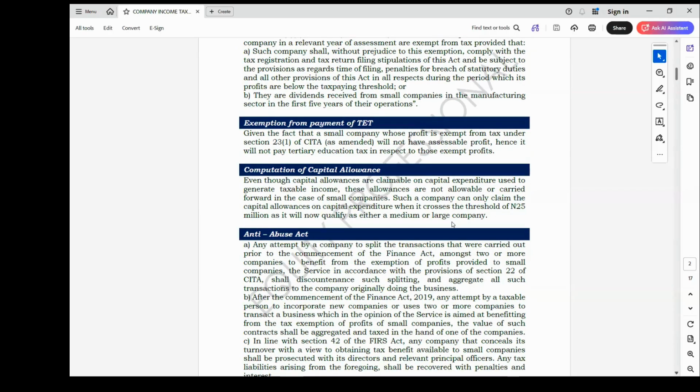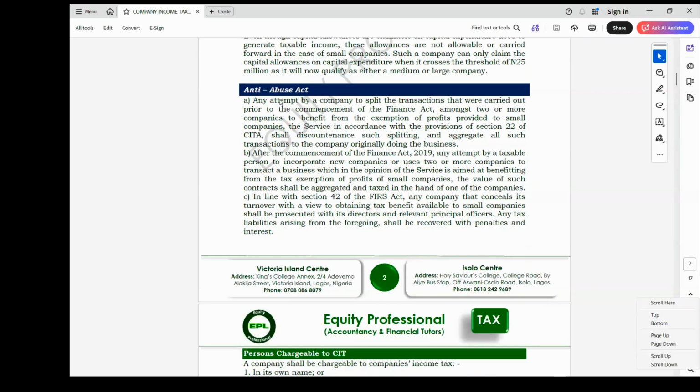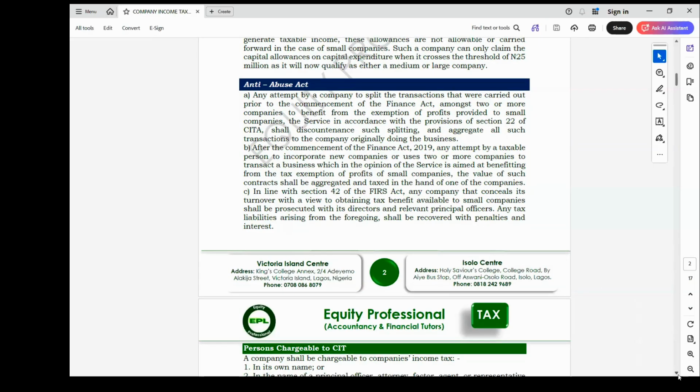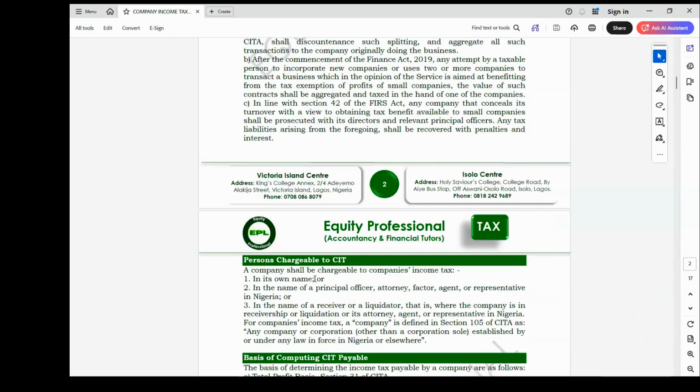So basically, in order to stop taxpayers from engaging in acts that amount to tax evasion, or acts that will make government not generate revenue, they decided to come up with this particular act to look at the activity of taxpayers. So companies that are liable to tax are liable in their own name, in the name of the company.